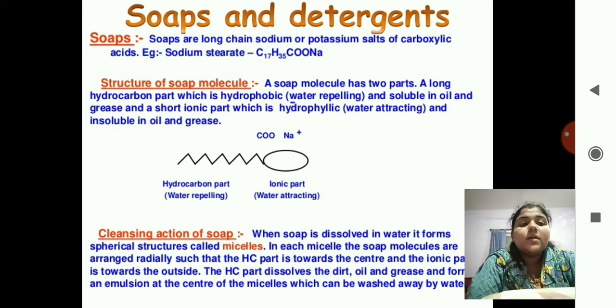Okay, we come to our last topic, that is soaps and detergents. So what are soaps? Soaps are the long chain sodium or potassium salts of carboxylic acids.